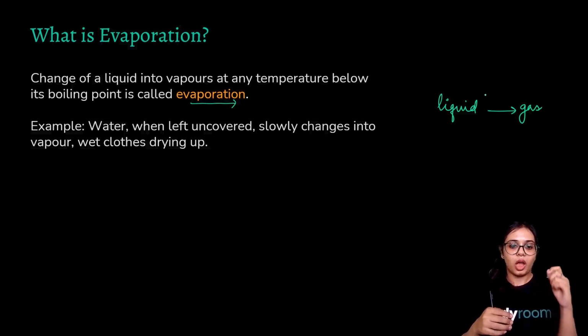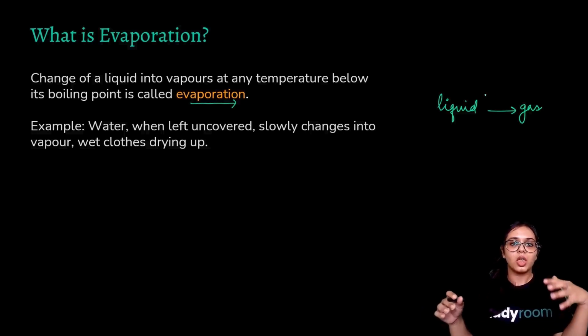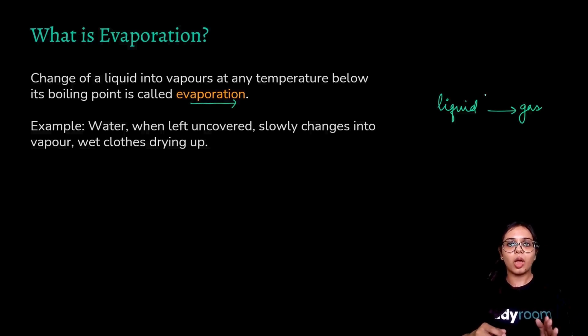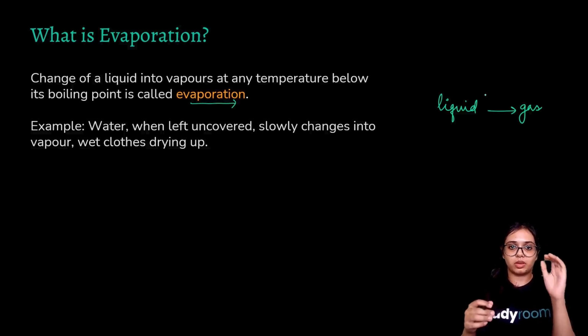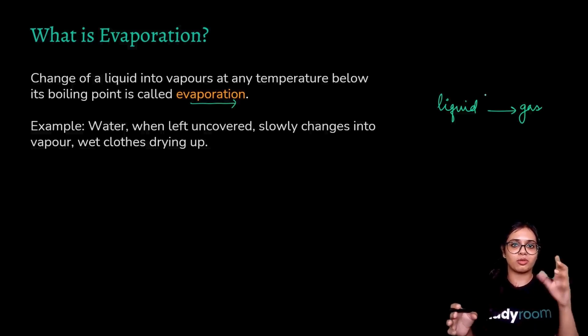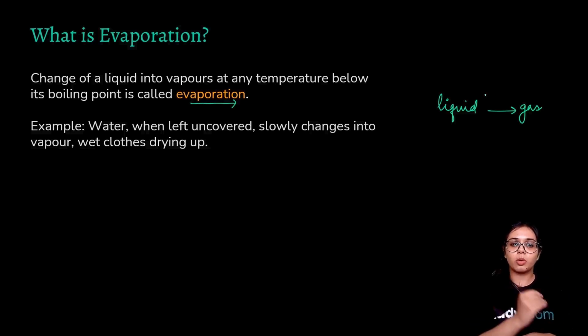After a while, the water droplets on the surface of the cloth transition into the water vapor state. And for that to happen, you need not apply 100 degrees Celsius to your clothes or to that water. It just happens on its own, at a temperature below the boiling point, and this process is called evaporation.